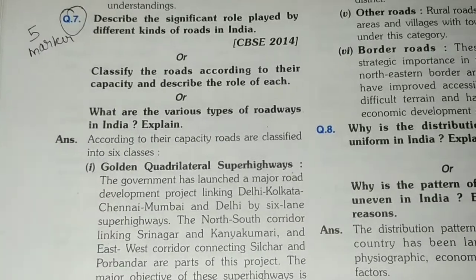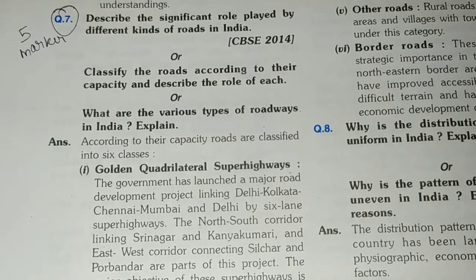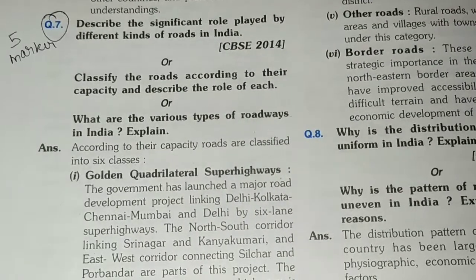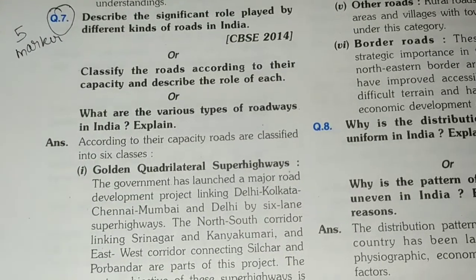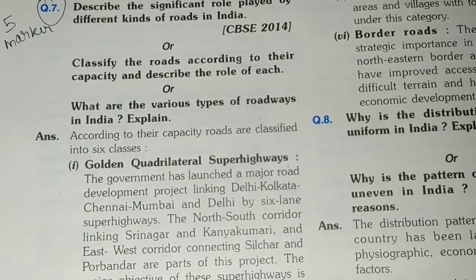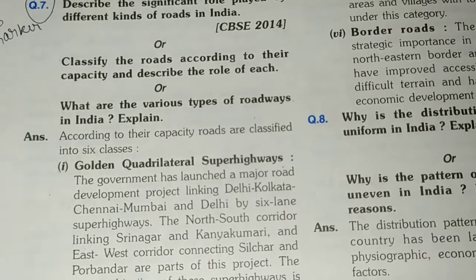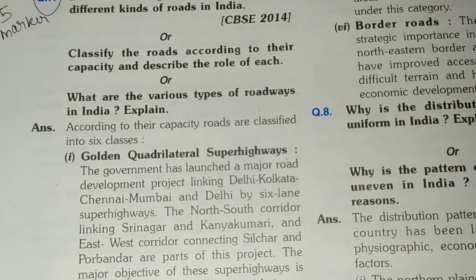Now this is the 5-marker question and the most important question that can be asked in the board, and there are high chances of this question being asked in the board. So the question is: describe the significant role played by the different kinds of roads in India, or it can also be asked like classify the roads according to their capacity and describe the role of each, or what are the various types of roadways in India, explain. So this is obviously a 5-marker question, so we need to write in 5 to 6 points.